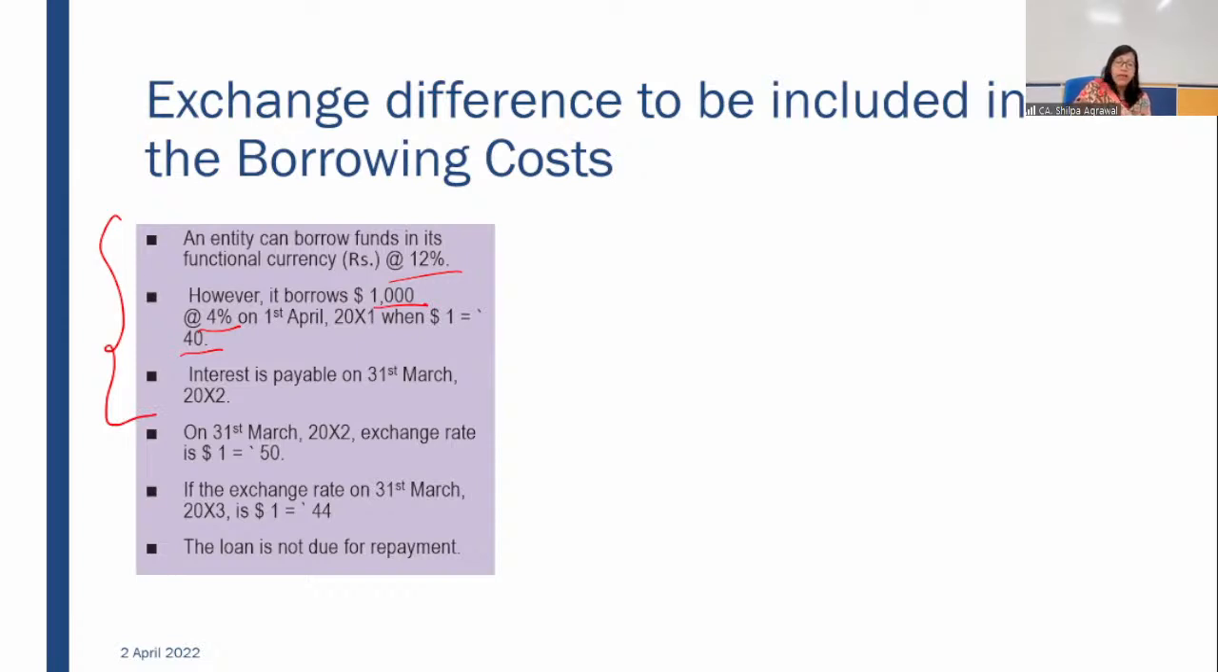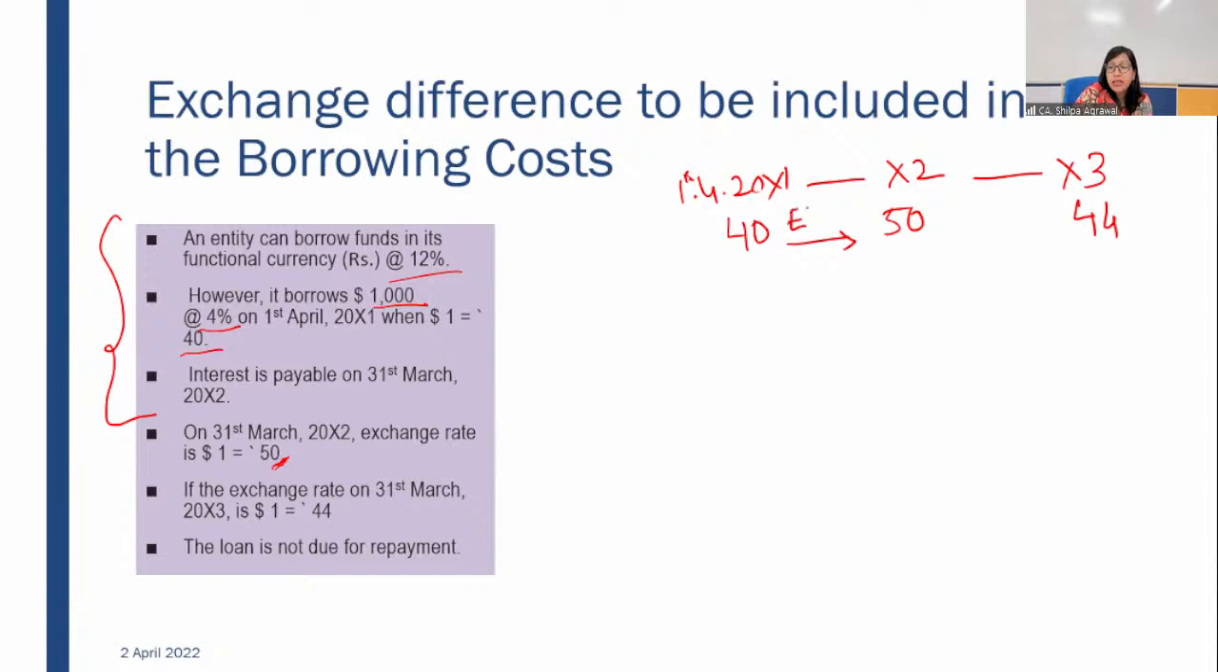In the previous illustration, we changed the exchange rate. However, again, we are coming back to the same exchange rate of ₹50, but we added one thing. Now from 1/4/20X1, we move to X2, we move to X3. Now we are talking about X3 also. What happens in the second year? Here your exchange rate was 40, then it increased to 50, and then it reduced to 44.